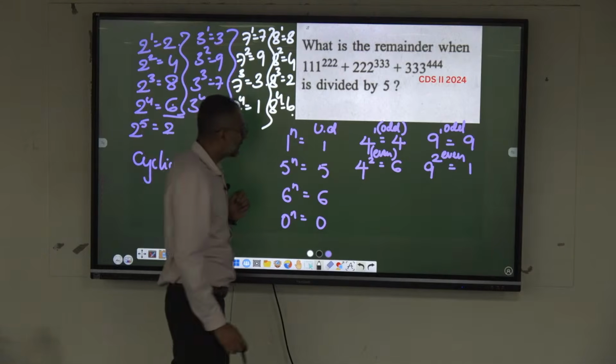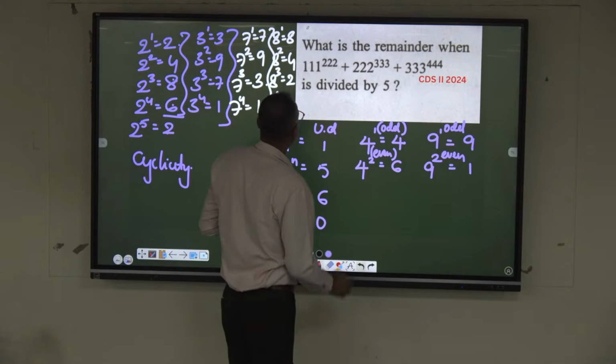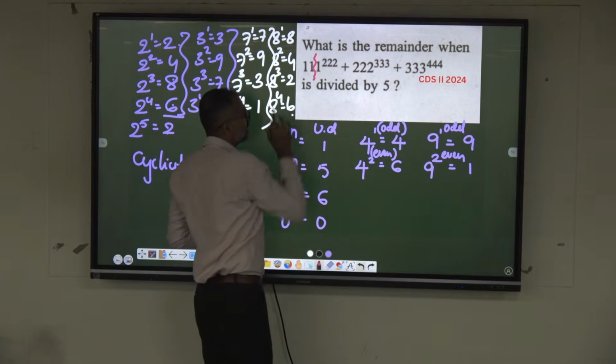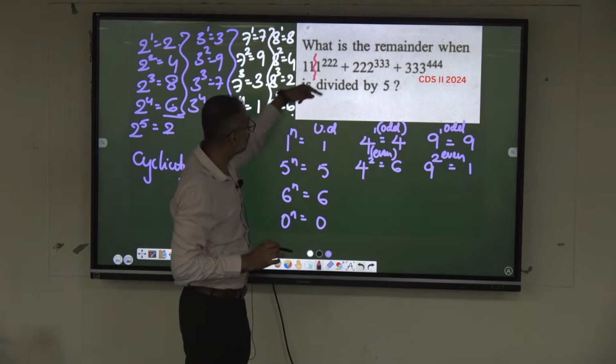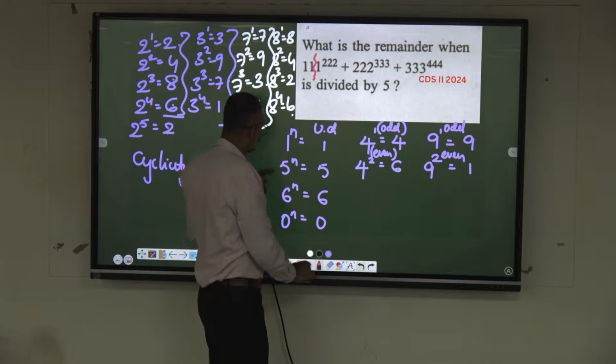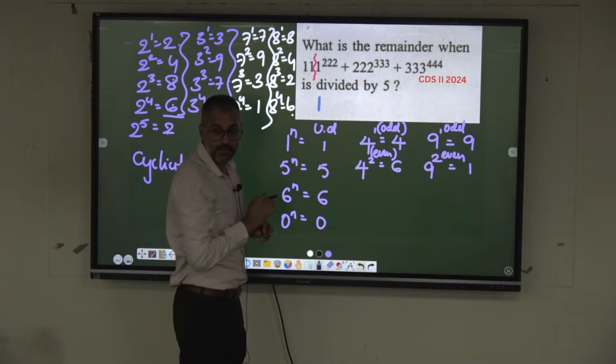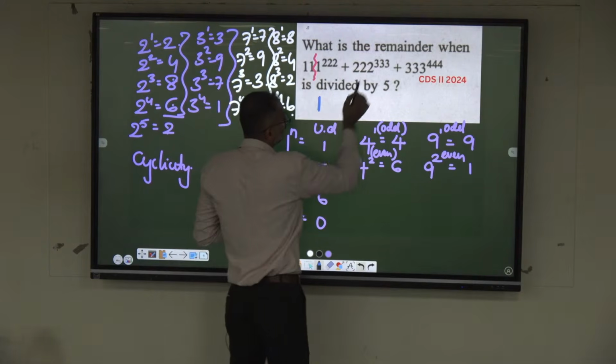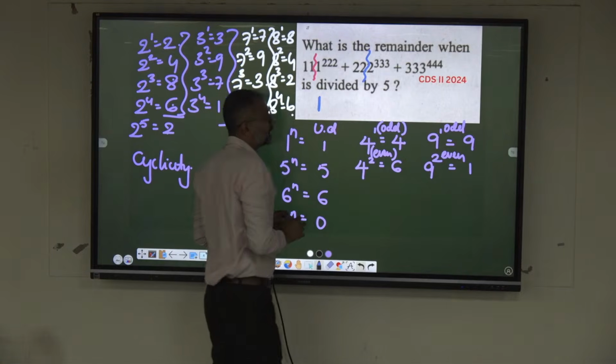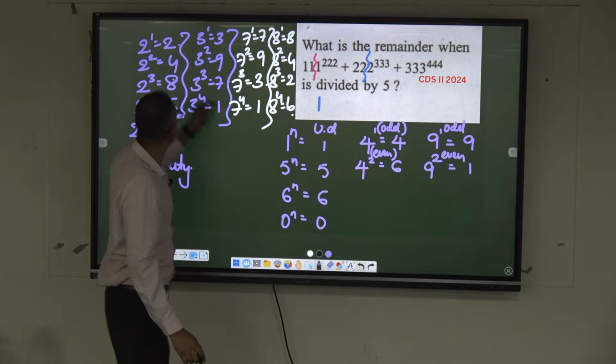Isn't it? Now, coming to the question here, we are concerned only about the unit digit. 1 to the power of anything, unit digit has to be what? Unit digit has to be 1. Okay. For this number, unit digit is 1. Similarly, 2 to the power of 333 we are having. What is the cycle of 2? 4.